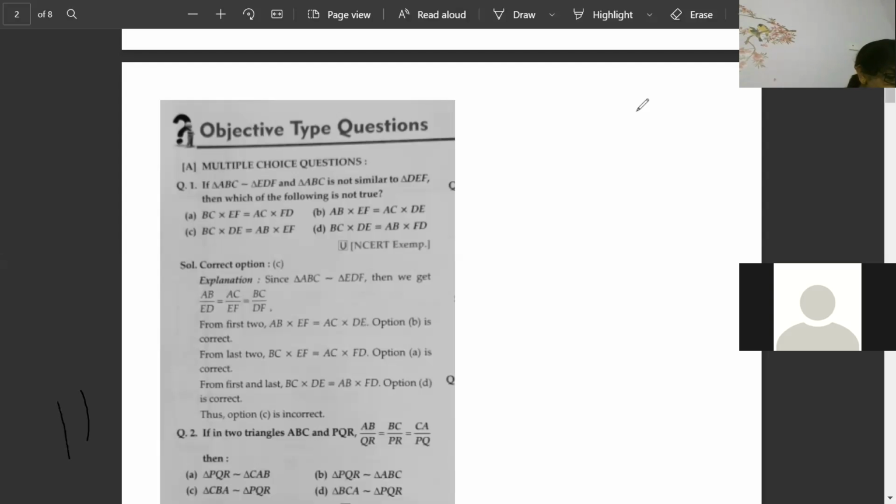Okay, who started? Wait, let me check. Bhumi is saying, okay. Pranjal is saying A, B, C, D. Pranjal, stop playing, beta. Tell me seriously, which one is correct? Saranya is telling A is correct. Yes, the correct option is A. Pranjal is correct, Adit is correct, Kirtima is correct.